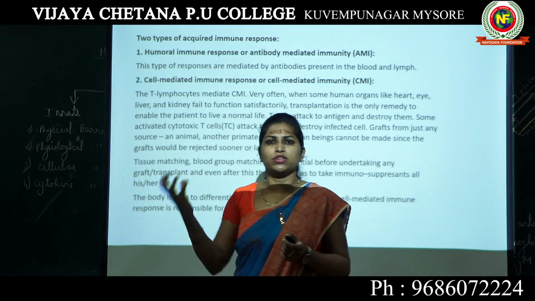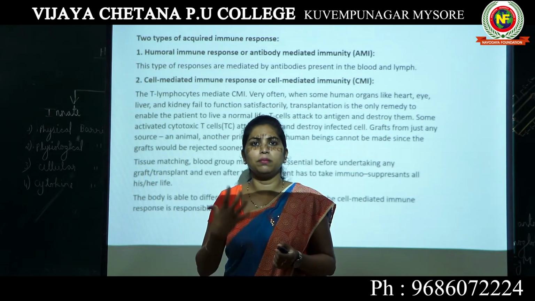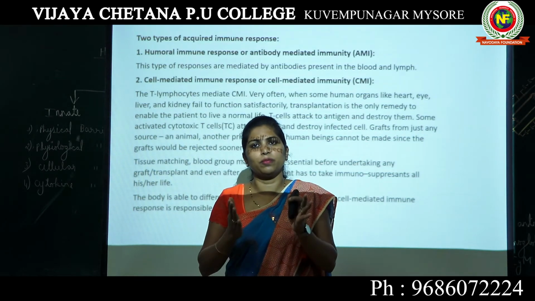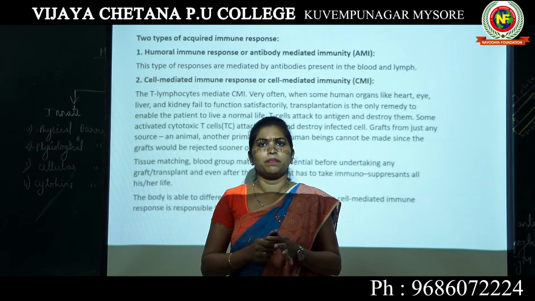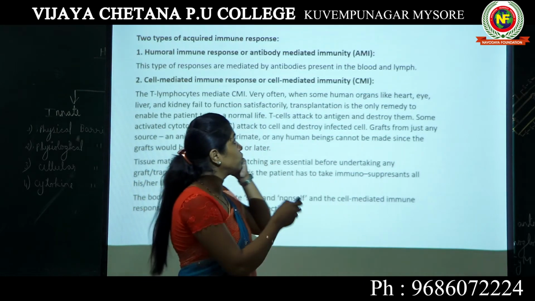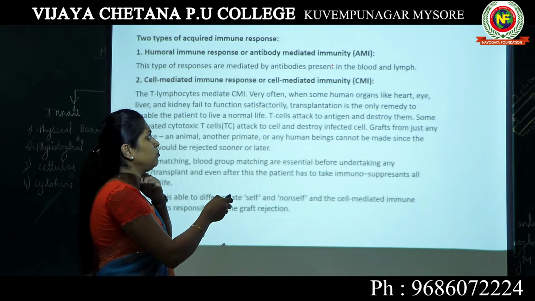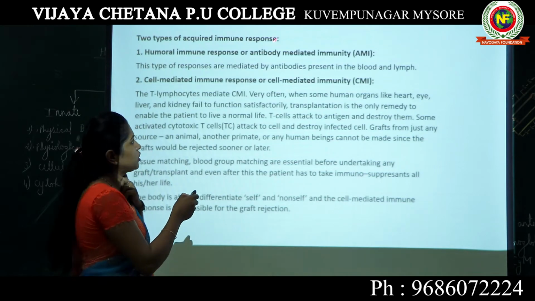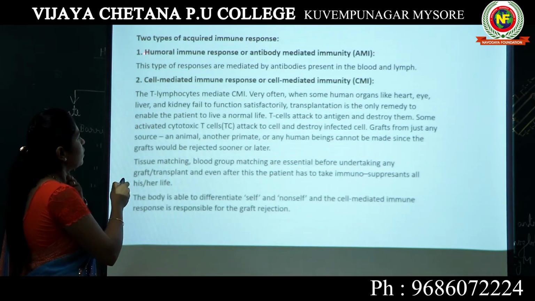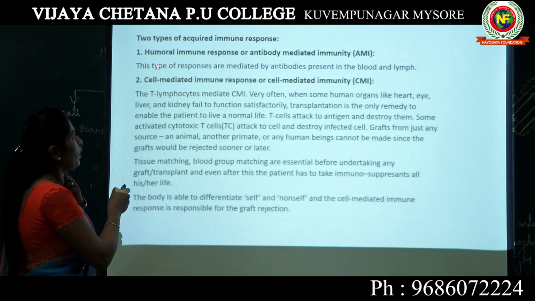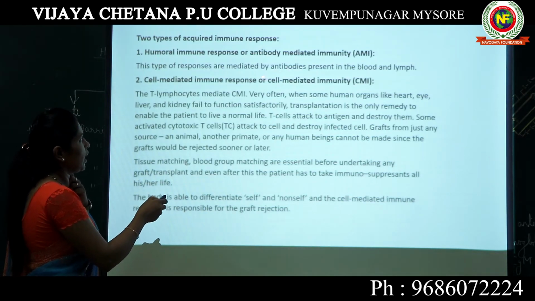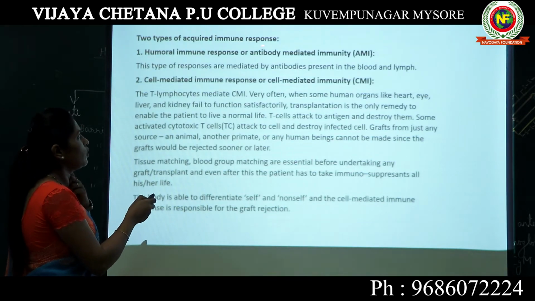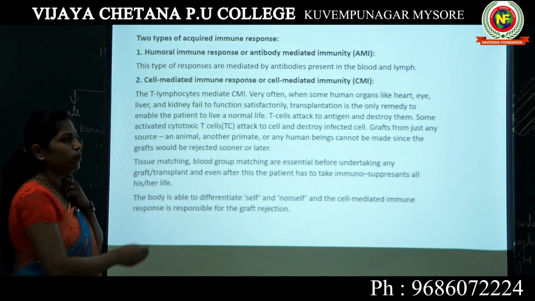Imagine a pathogen is entering your body and your immune system immediately responds by producing antibodies. Who is going to produce antibodies? B lymphocytes. Then such type of immunity is known as antibody mediated immunity, the immunity that you got with the help of antibodies. Such a type of response, where you respond by producing antibodies, is known as humoral immune response or antibody mediated immunity.